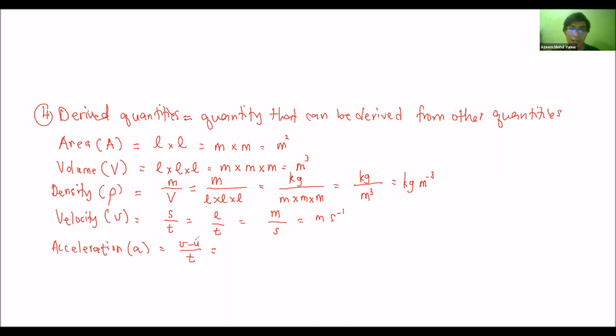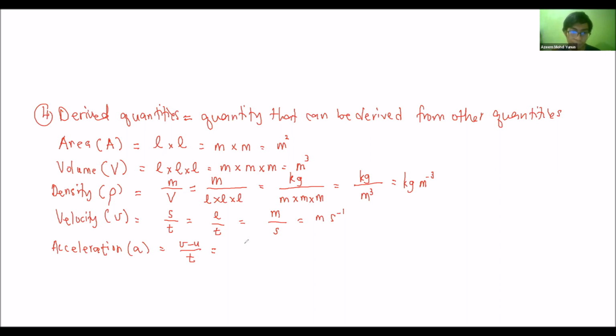You can only add and subtract if you have the same unit, such as this term over here. v is the final velocity, ms negative 1, and u is the initial velocity, also ms negative 1. Thus, we can add or subtract. But for multiplication and division, you can freely do that, even though the unit is different. So it's a little bit less strict than addition or subtraction. So in this case, we just ignore the minus sign.